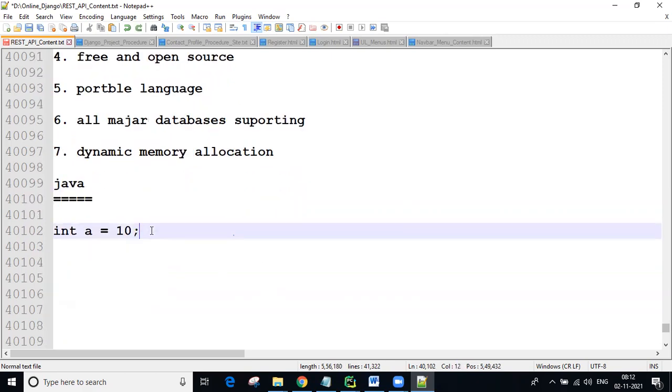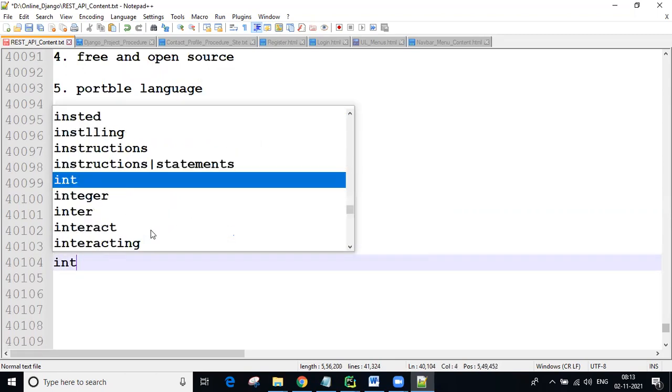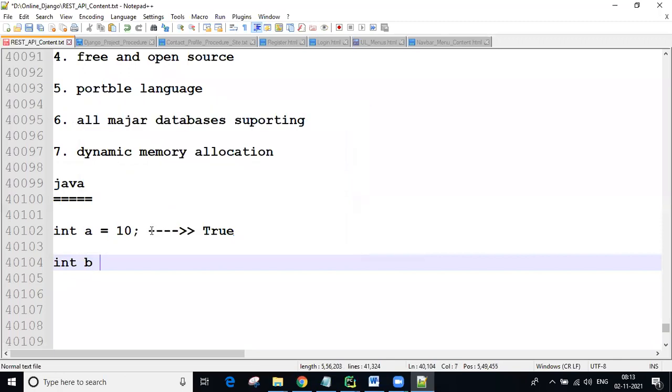This line is true, this is a correct statement. So int b equal to 10.50, I'm writing. This is false, it returns an error.